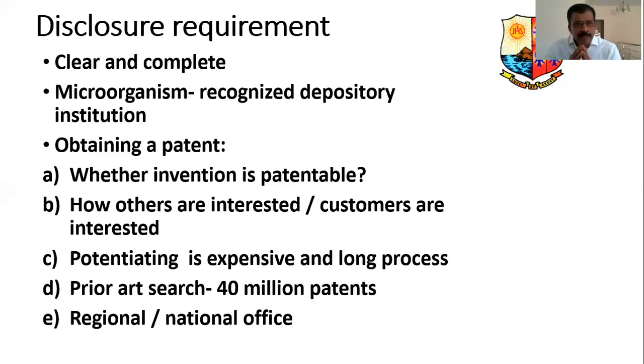Remember, there are more than 40 million patents the world over, and every year you will get more than one new patent. That means your invention or a related area of your invention should not be found anywhere in the world. Then only you can get the patent. Therefore, at the stage before applying itself, the patent agent will do that important task. Prior art search is an expensive process.